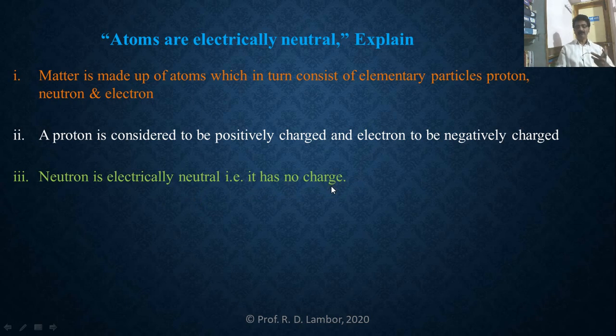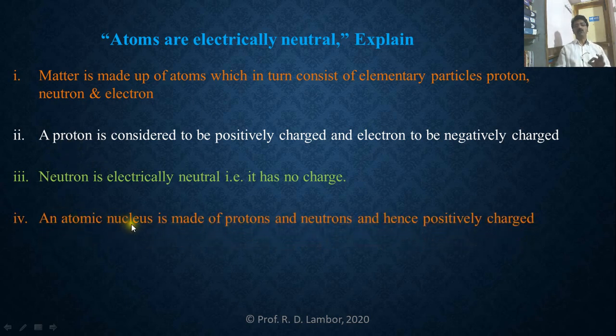And in an atom, there is a nucleus, and this nucleus consists of neutrons and protons. That's why the nucleus has positive charge. An atomic nucleus, which is made up of protons and neutrons, is hence positively charged. Now remain the negatively charged electrons here.